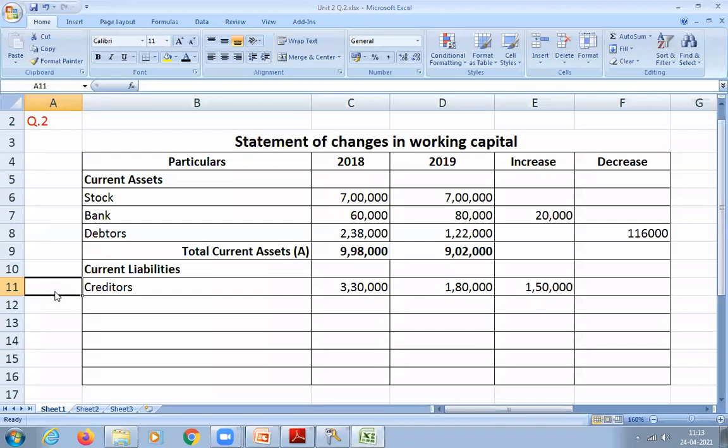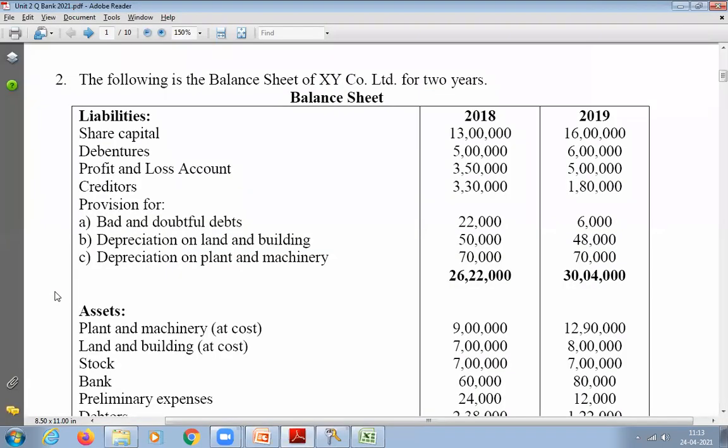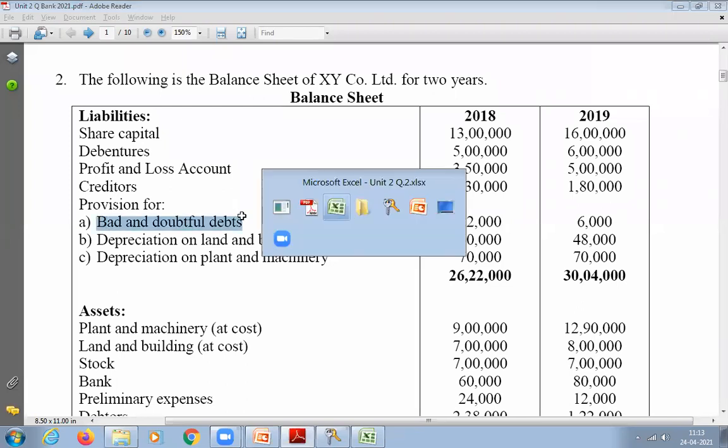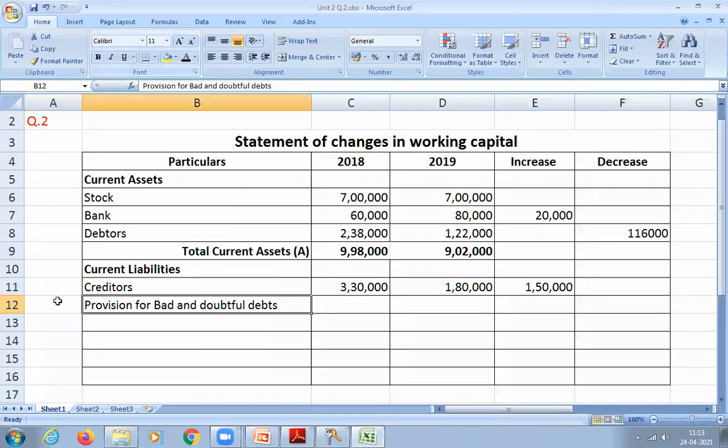Correct. Next. Any other liabilities? Bad and doubtful debts. Why is that a liability? It is a current liability which will affect my current assets. That is why it also comes here. So bad and doubtful debts, you have to write. Write down provision for bad and doubtful debts.